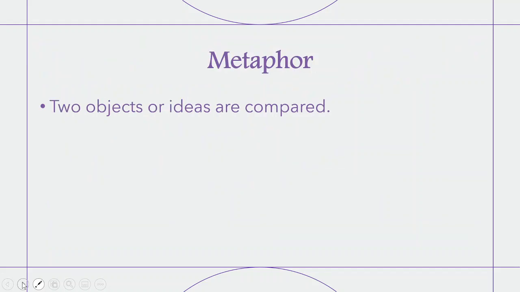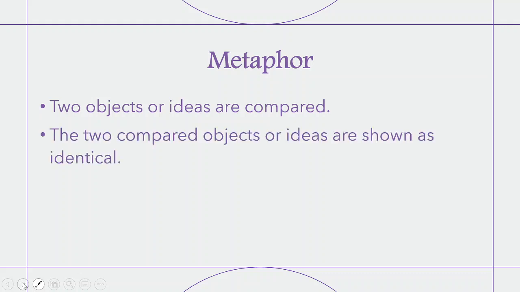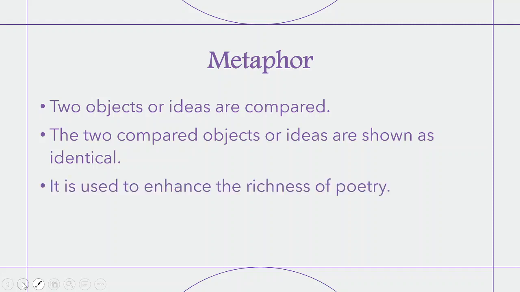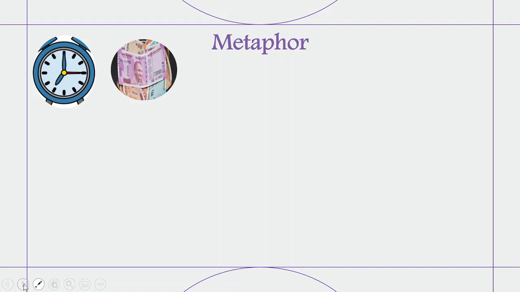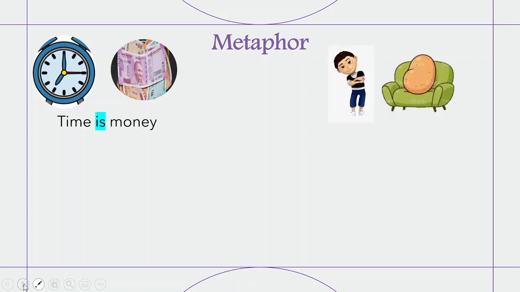Again, there is a comparison here in metaphor, but there's a slight difference. Two objects or ideas are compared, but the compared objects or ideas are shown to be identical. It is used to enhance the richness of poetry. So let's find out what metaphors are with the help of some examples. You see a clock here and money here. Something coming to your mind? Time is money.